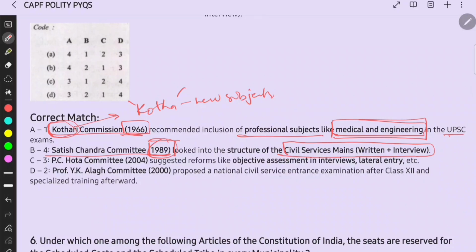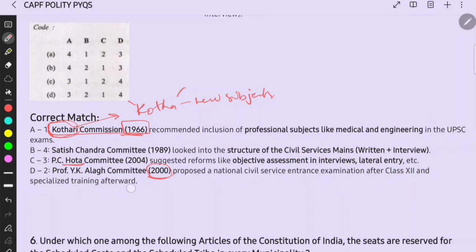Then the PC Hota Committee suggested reforms like objective assessment in interview and lateral entry. Hota, you can take Hota as quota, right? The lateral entry quota. Then the YK Alag Committee proposed a National Civil Services Entrance Exam after class 12, that is in 2000. Specialized training afterwards. These things you have to remember, right?